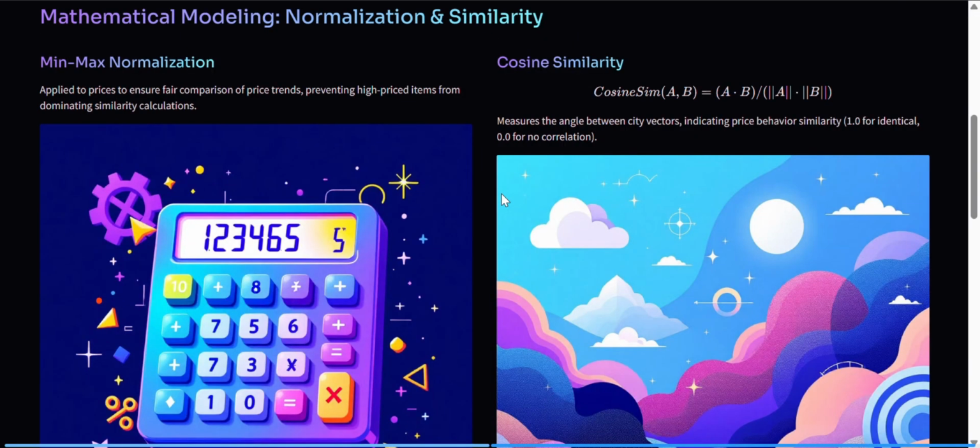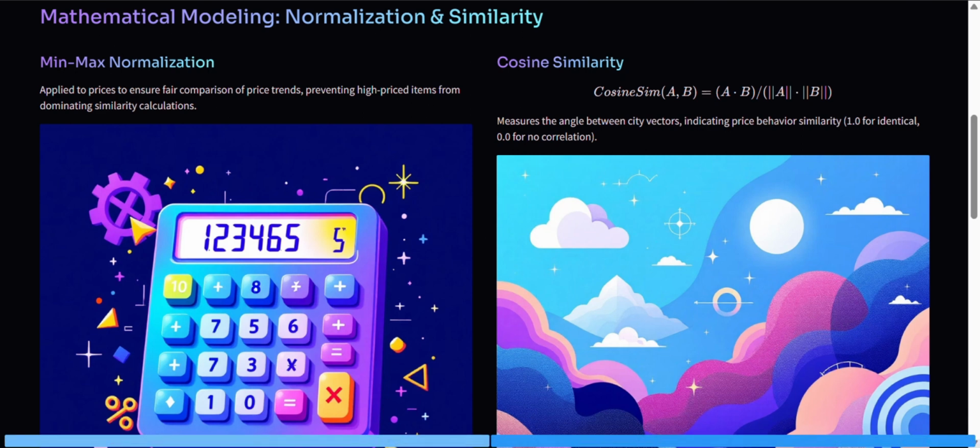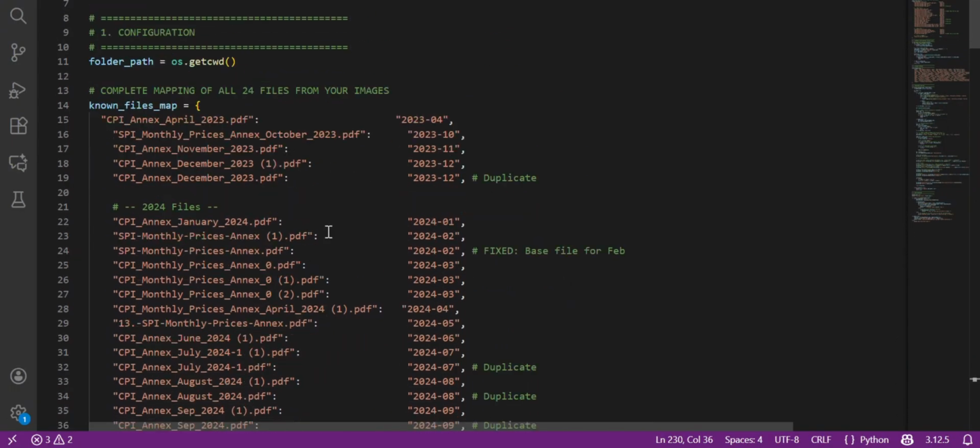The first step is to normalize the data and calculate the similarity matrix. Since the prices vary widely, like wheat versus electricity, I applied min-max normalization. This scales all values between 0 and 1, ensuring that the high prices do not skew the result. We care about the trend, not the raw cost. So for this purpose, I made a code.